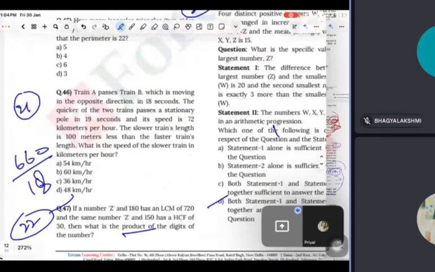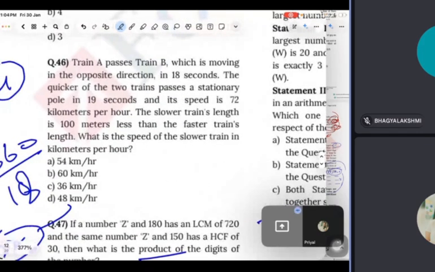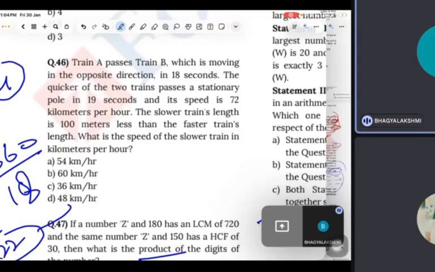See, we are 46. Now it will take, wait. See, read this question, guys. Train A passes train B, which is moving in the opposite direction, in 18 seconds. The quicker of the two trains passes a stationary pole in 19 seconds and its speed is 72 kmph. The slower train's length is 100 meters less than the faster train's length. Find the speed of the slower train in kilometer per hour.